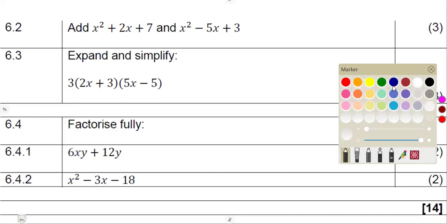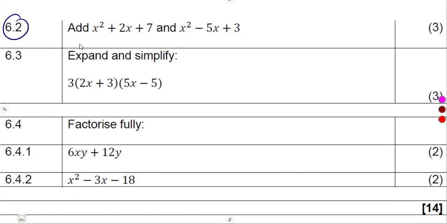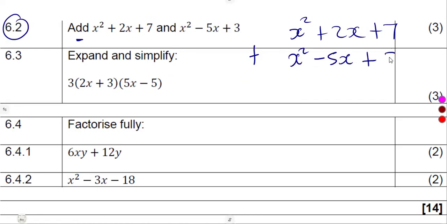6.2, under these algebraic expressions, we are being asked to add these two. So addition, guys, is in your hands. You can even write x squared plus 2x plus 7, then add means you're going to put a plus. We take this one as it is: x squared minus 5x plus 3. All right, let's add the part of x squared on its own. There is a 1 here.